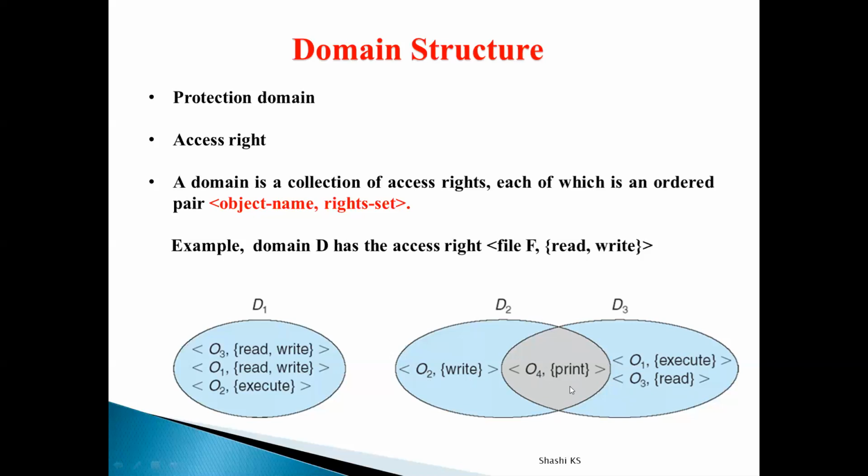Okay, so that is the meaning of domain. So from this, I'll just repeat what is the meaning of protection domain. Protection domain is nothing but that every process operates within a protection domain, which is the resources which the process may access. And what is the meaning of access right? The ability to execute a particular operation on an object is called an access right for that object.